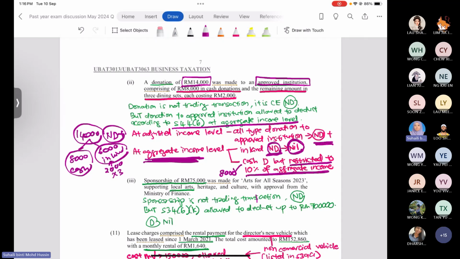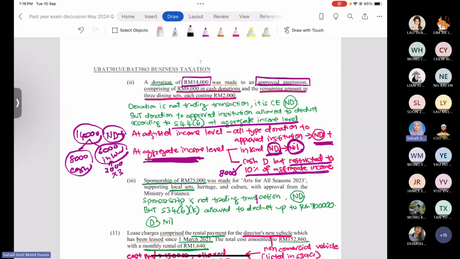If lesser than 10% of aggregate income, then allowed for deduction. If 8,000 ringgit is higher than 10% of the aggregate income, then the amount will have a restriction. Okay, we'll have a restriction up to the 10% of the aggregate income. Okay, that one's a donation to the approved institution. Only allowed to deduct at the aggregate income level.